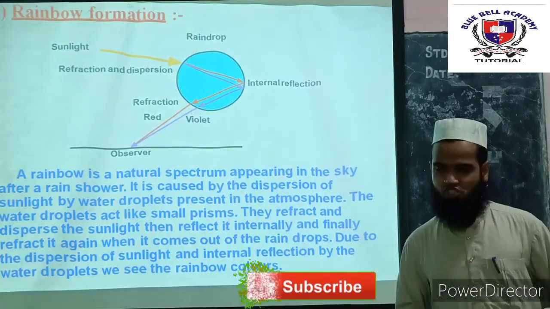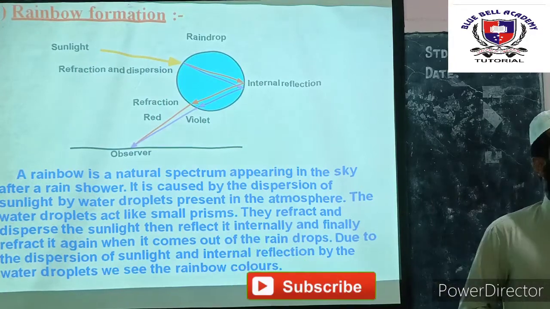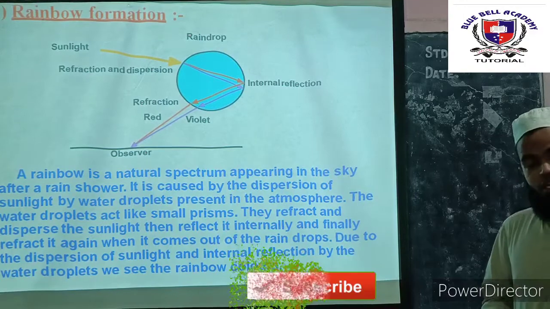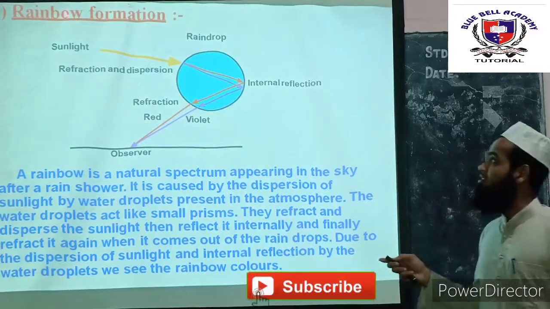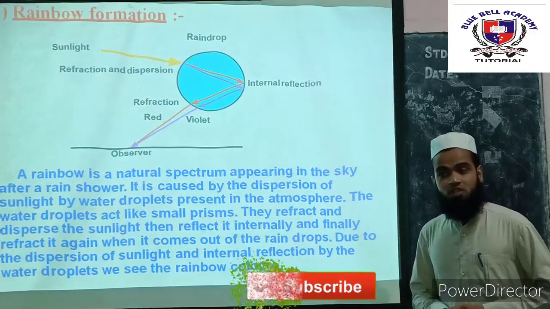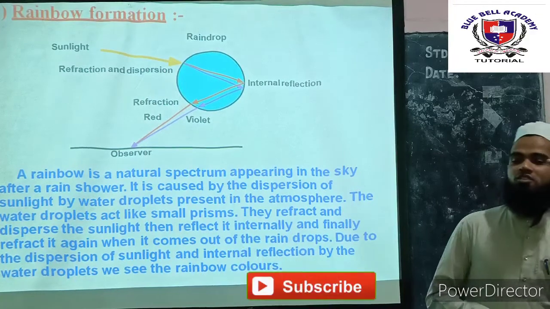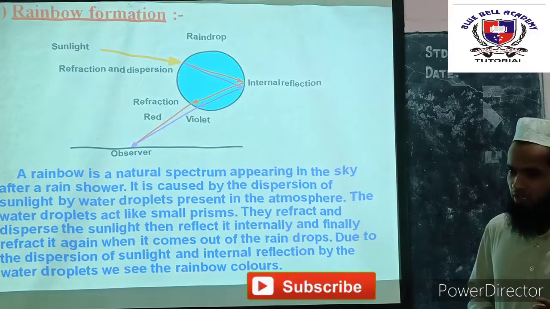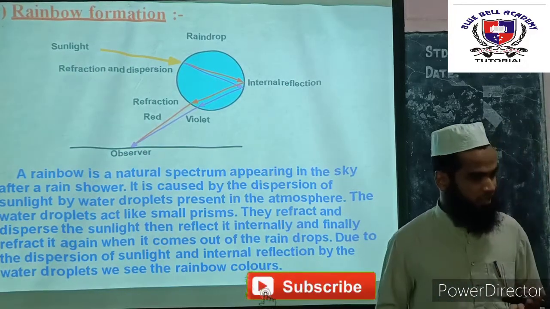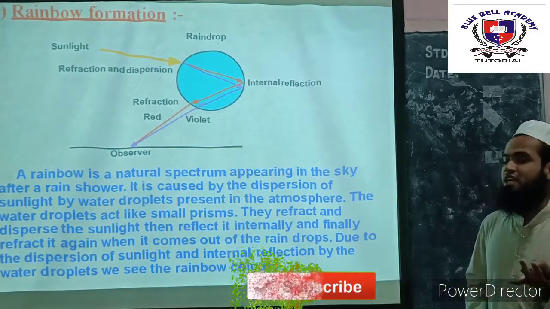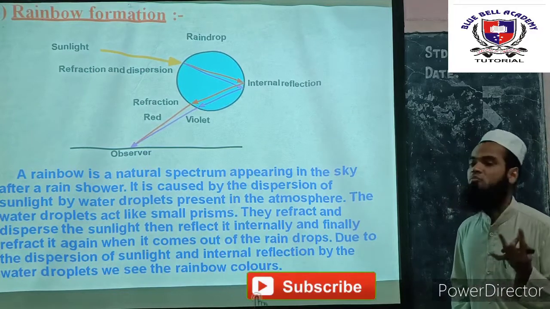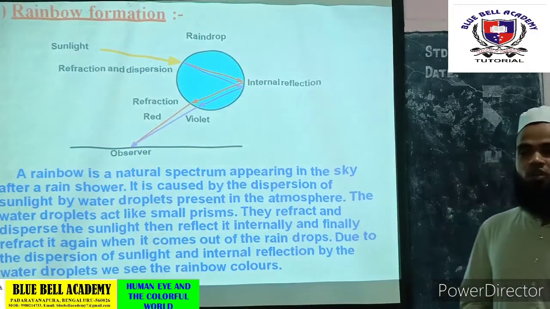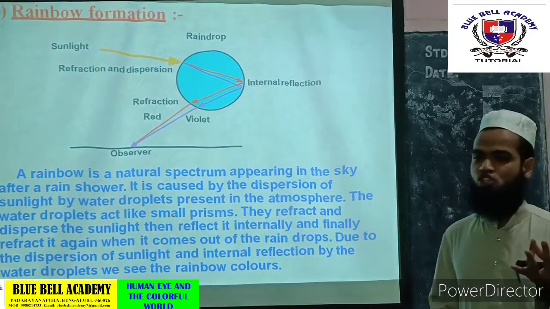By using dispersion, we are able to observe some natural phenomena in nature. One of the natural phenomena is the formation of the rainbow. The formation of rainbow involves 3 steps. One is dispersion. As you know, what is the meaning of the word dispersion? Splitting of white light into its constituent colors. Second is refraction, bending of light when it is passed from one medium to another medium. And the third one is internal reflection.